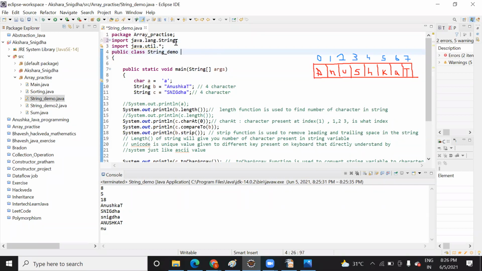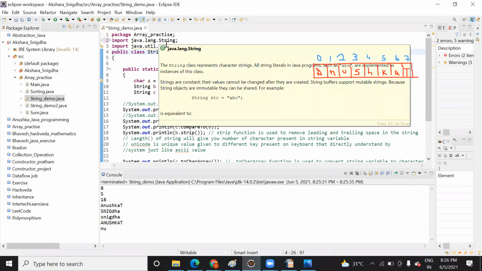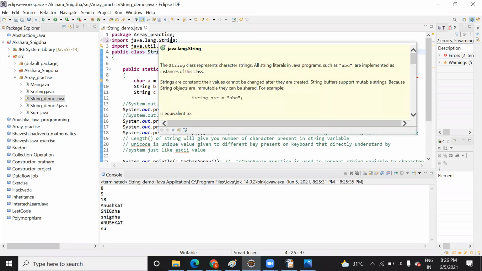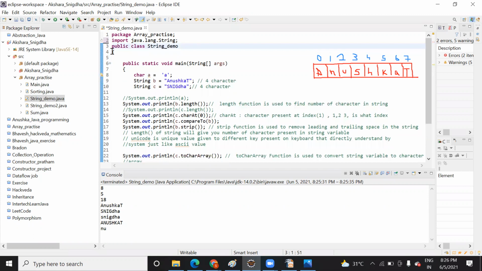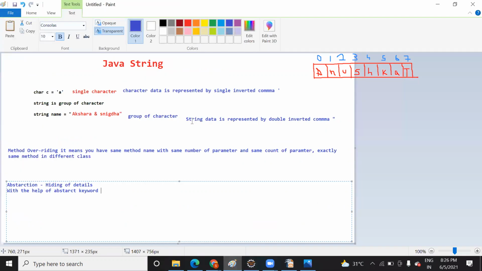So you see, when I edit, this yellow line is removed. Why? Because it needs to be used on your system when you want to work with strings. And util is not needed here. Util is needed when you want to read a user input. As of now, the motive behind showing you the string is that a string is a group of characters.